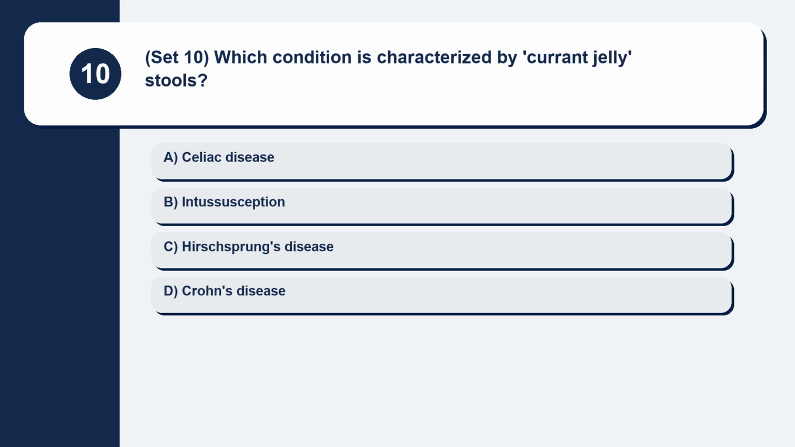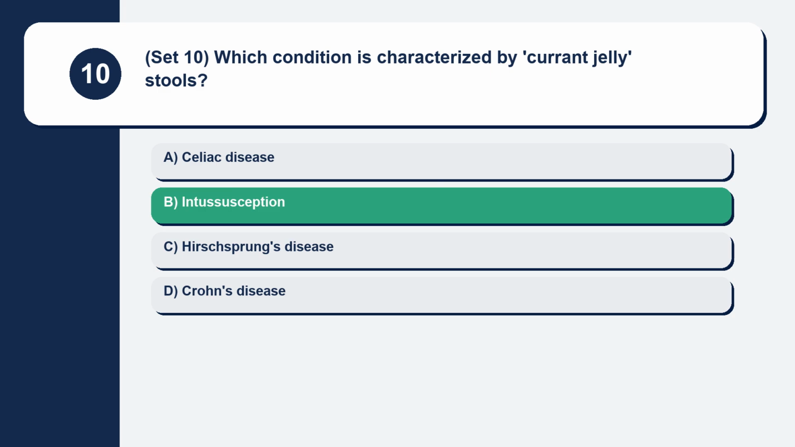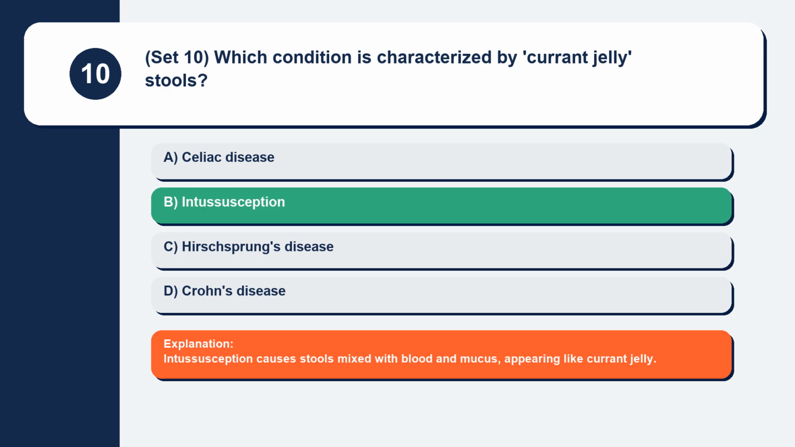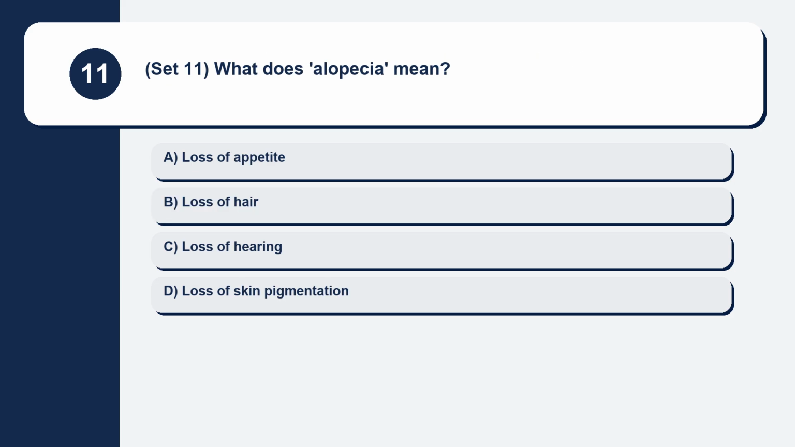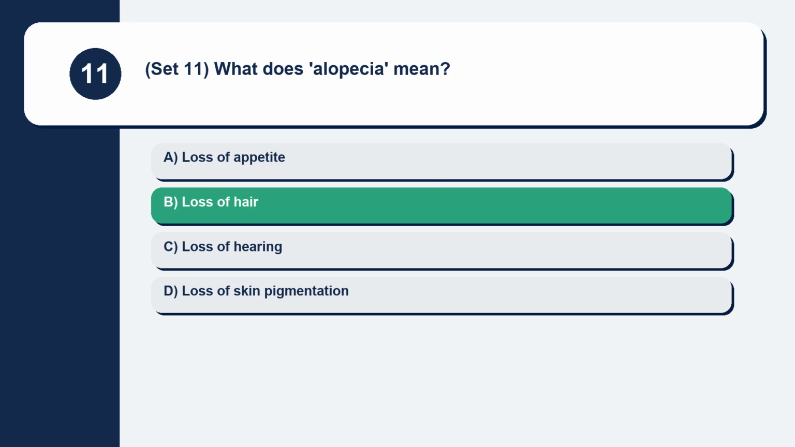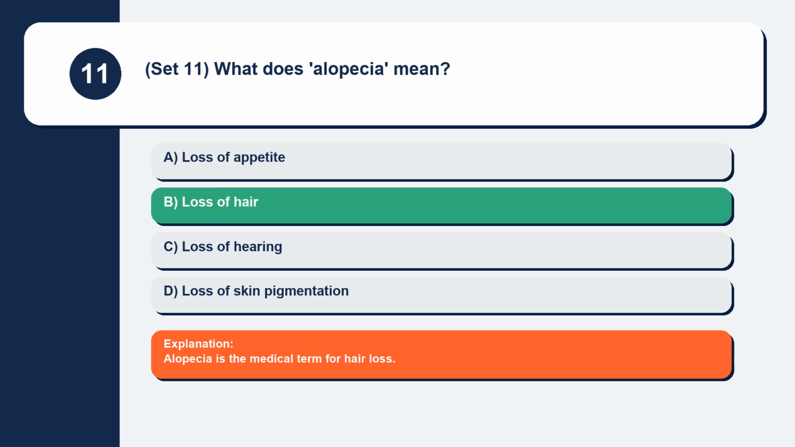Question 10. Set 10. Which condition is characterized by currant jelly stools: celiac disease, intussusception, Hirschsprung's disease, Crohn's disease? Intussusception causes stools mixed with blood and mucus, appearing like currant jelly. Question 11. Set 11. What does alopecia mean? Loss of appetite, loss of hair, loss of hearing, loss of skin pigmentation. Alopecia is the medical term for hair loss.